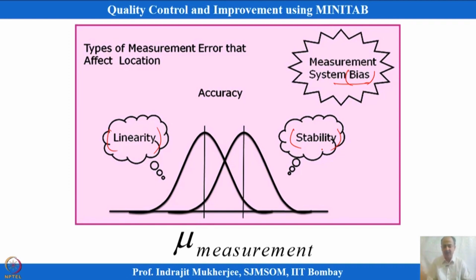So, let us go step by step. What we want to understand is bias first, then linearity, and then stability, which is talking about the location or mean of the measurement system. So, one is influencing the mean and one is influencing the variability. We are talking about the mean, those studies which basically say how much is the overall bias and how much is the trend of the bias, whether it is acceptable or whether the instrument needs to be sent to calibration and some rectification done on that.